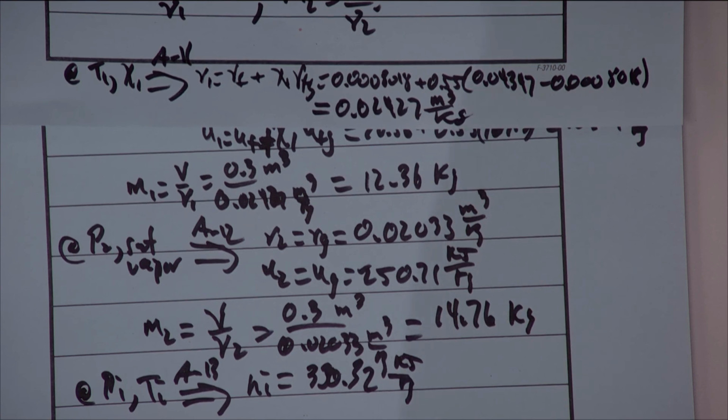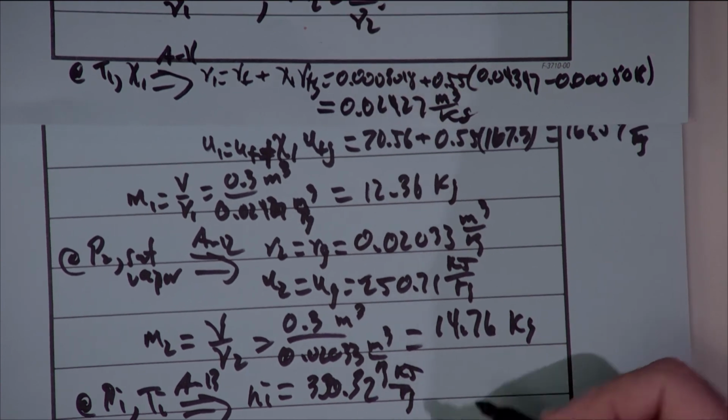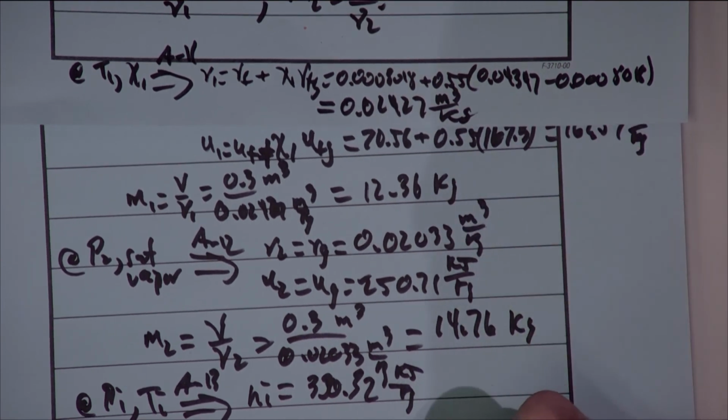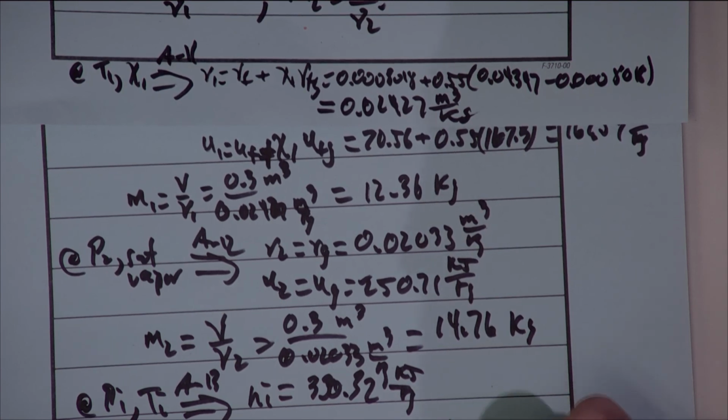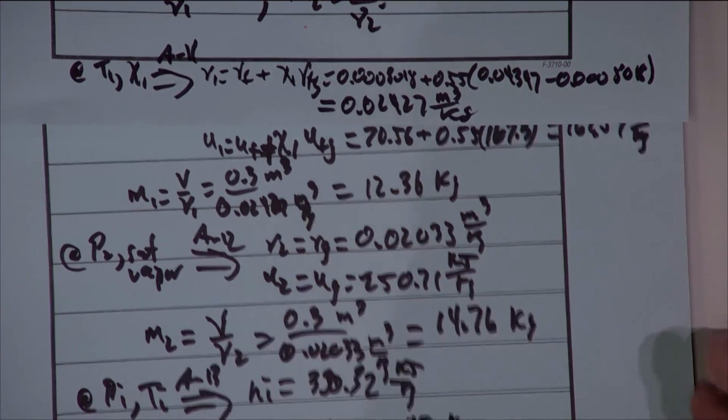Next, we may as well find M2. I'm sorry, M the inlet. So M_i is the difference between M2 and M1. If we do that, we get 2.40 kilograms. There's the inlet mass, one of the things we're looking for.